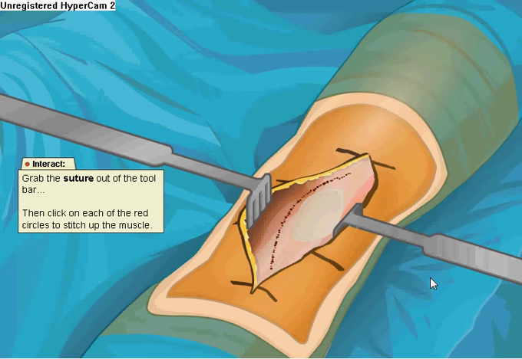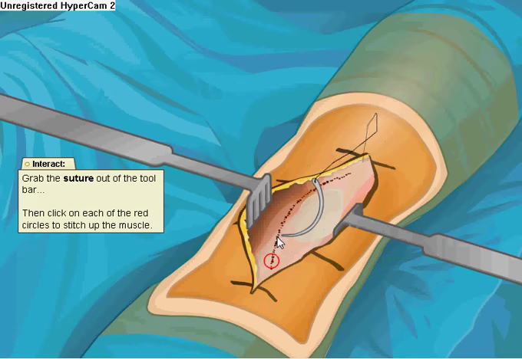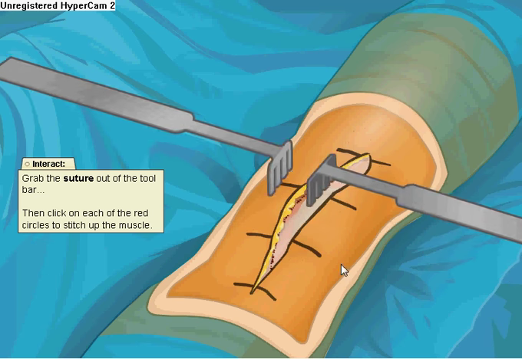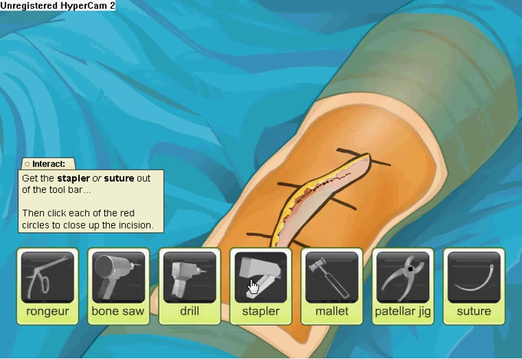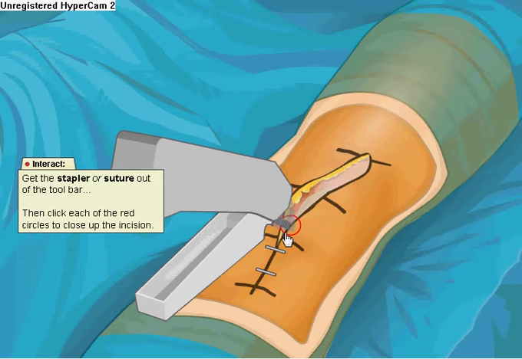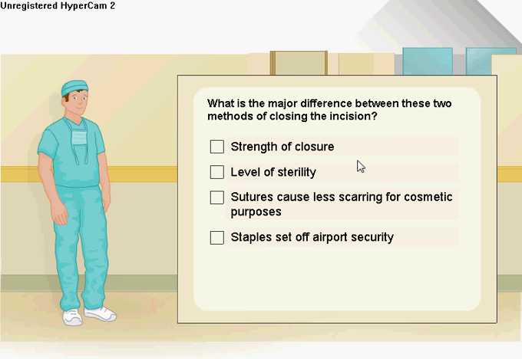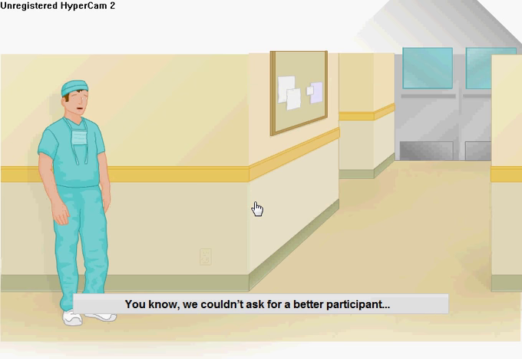Let's close up the incision. First, suture the deep tissue and fat layers back together. For closing the surface incision, you have a choice between the stapler and the suture. What is the primary difference between these two methods of closing the incision? Excellent. You know, we couldn't ask for a better participant.